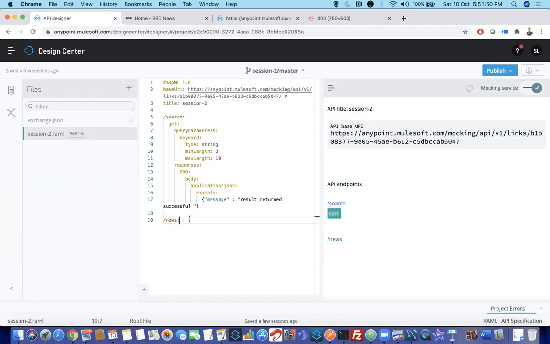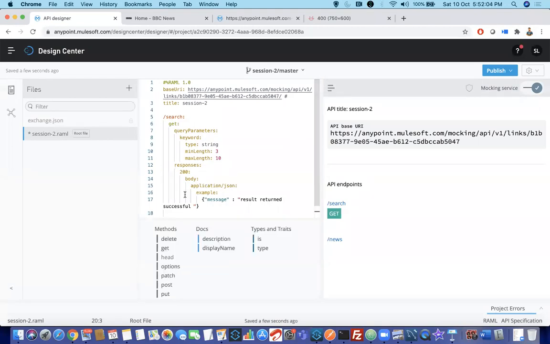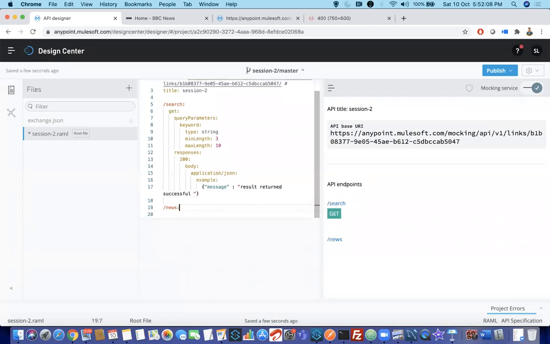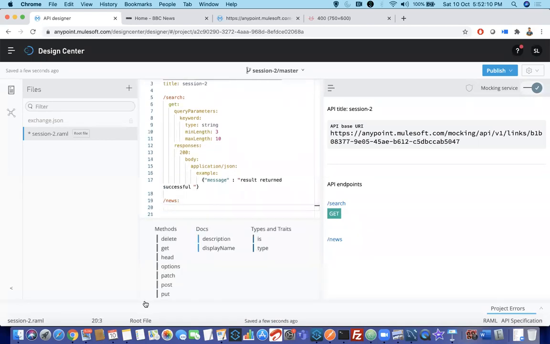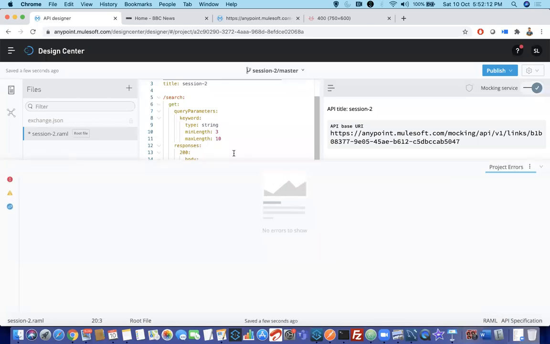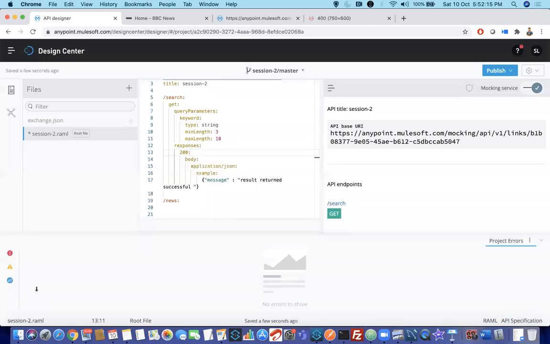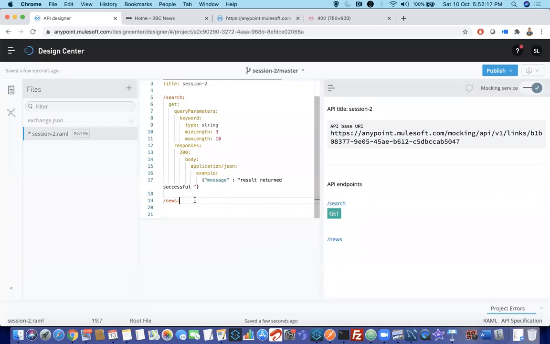Now this time when I click enter, again it will give a tab space because it is asking for the method. Sometimes when you are typing, you might not see the automatic suggestions over here. I have just clicked on the arrow mark and all, that's the reason. So when I click enter, now it is asking for which method.